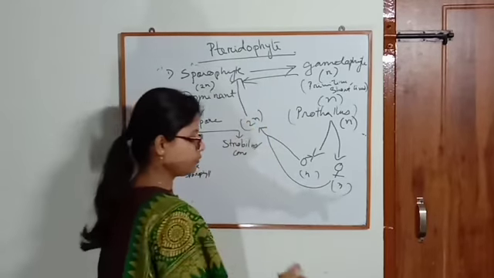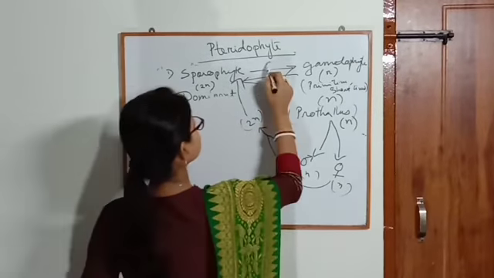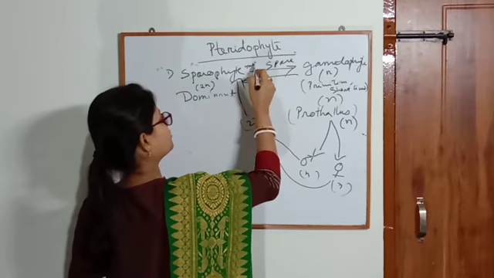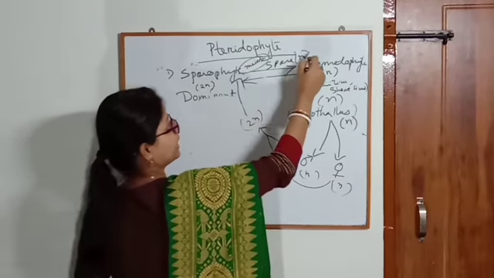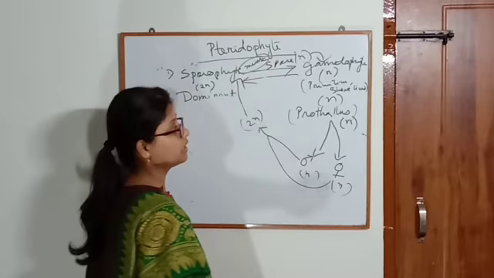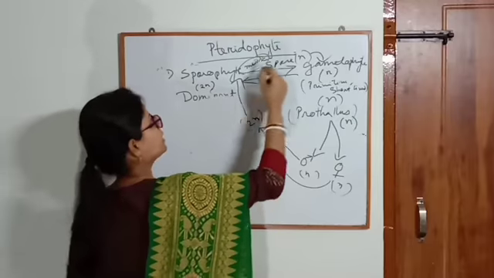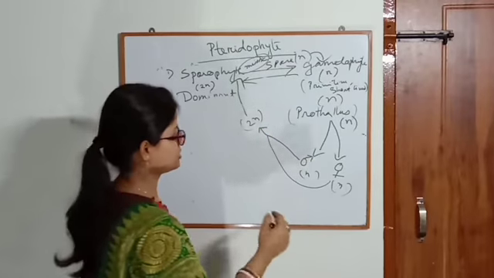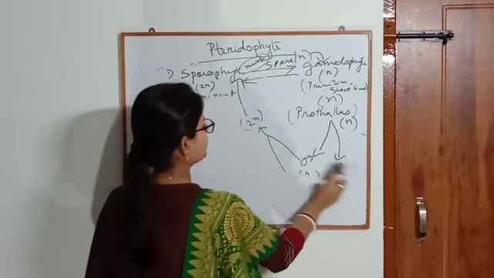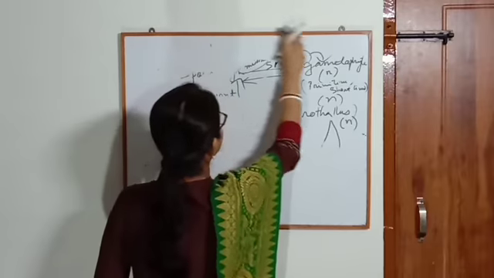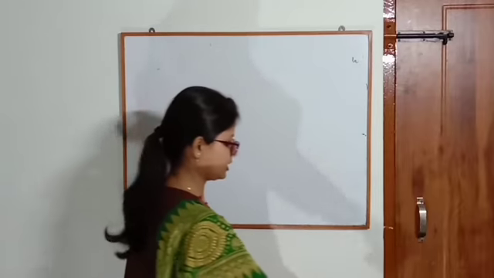Again, the sporophytic body forms spores after meiotic cell division. Spores have chromosome number n, and from these spores the gametophytic body is formed, and the gametophytic body again develops into the sporophytic body. This is the simple way of the life cycle of pteridophytes. In this way, they alternate the generations.